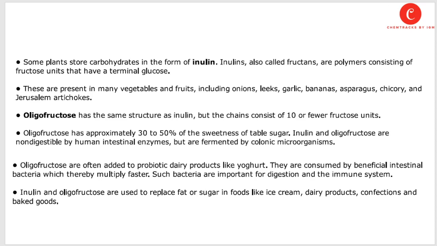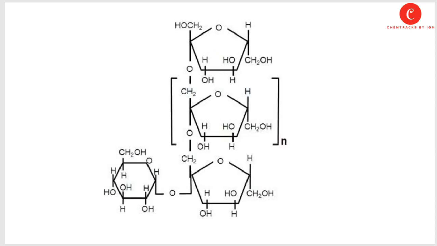Oligofructose is often added to probiotic dairy products like yogurt. They are consumed by beneficial intestinal bacteria, which thereby multiply faster. Such bacteria are important for digestion and the immune system. Inulin and oligofructoses are used to replace fat or sugar in food like ice cream, dairy products, confections, and baked goods. This is the structure of inulin. It is made up of many fructose units and it contains a terminal glucose molecule. These all are basically the fructose monomers.